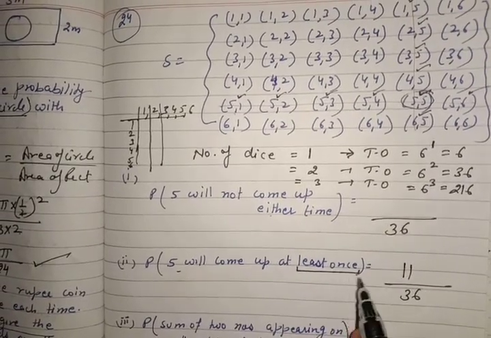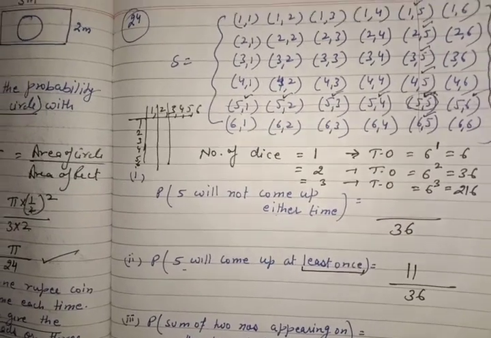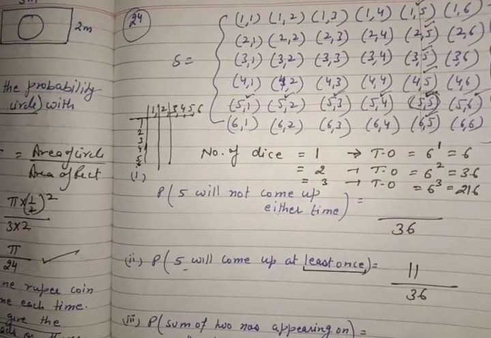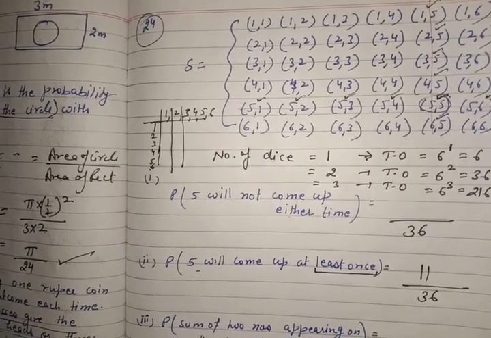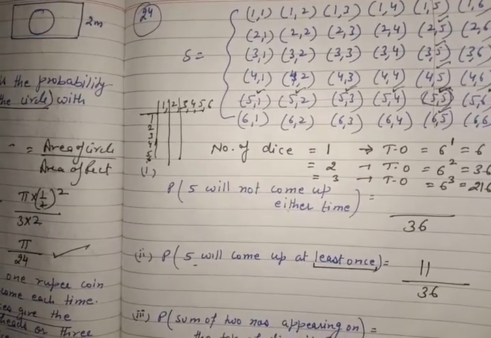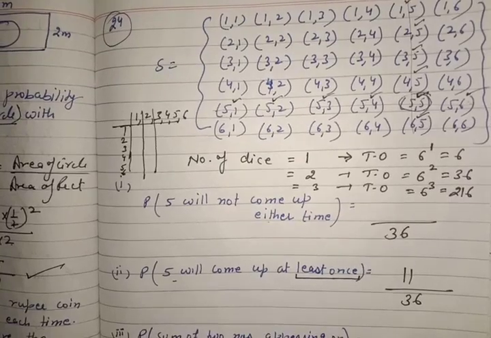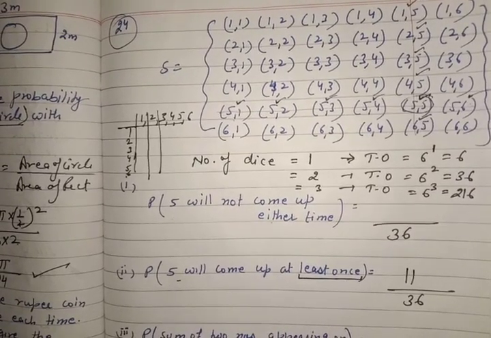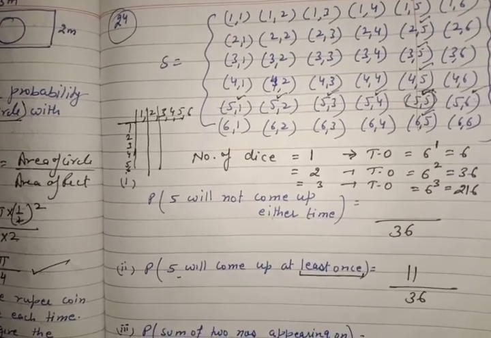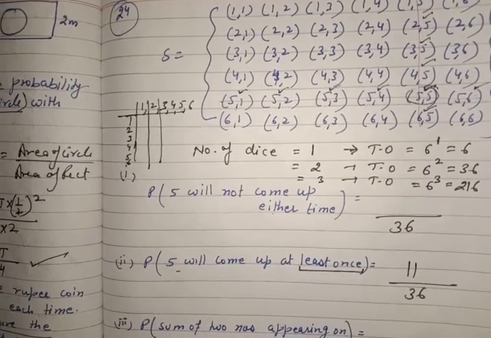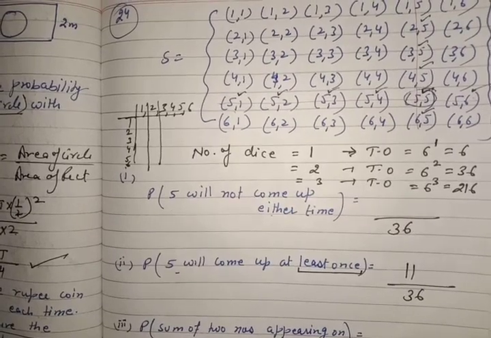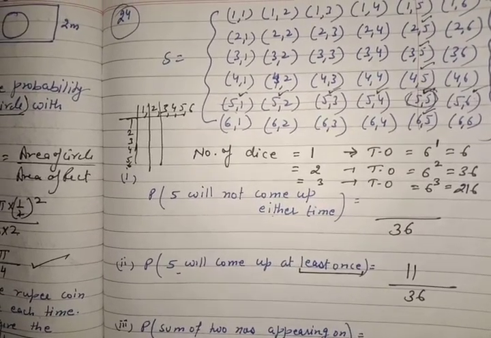The meaning of at least is kam se kam. At least means we are going up. We can take the case of 1 5 or 2 5, both. This is the meaning of the word at least. At least means we move up. If at least 5 is there, it means we will consider the case of 1 5 also, and we will consider the case of 2 5 also.